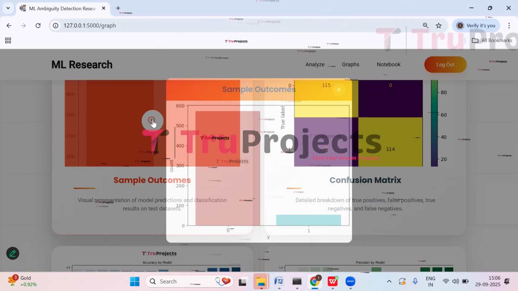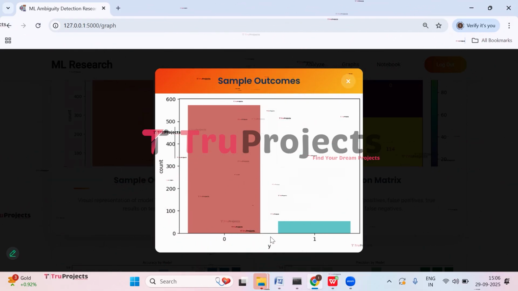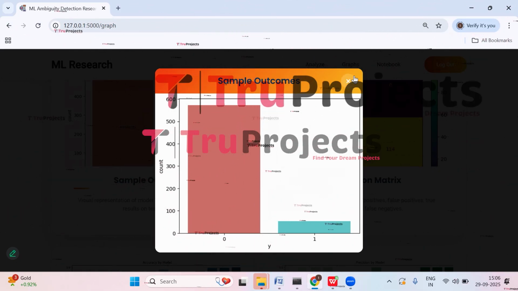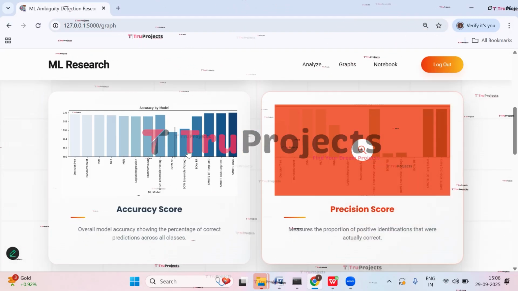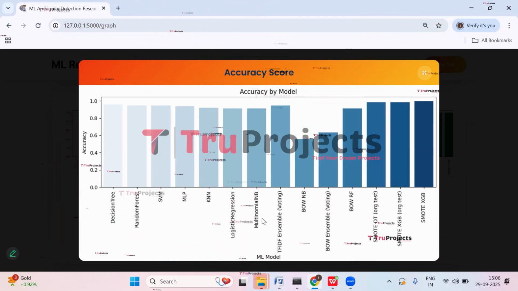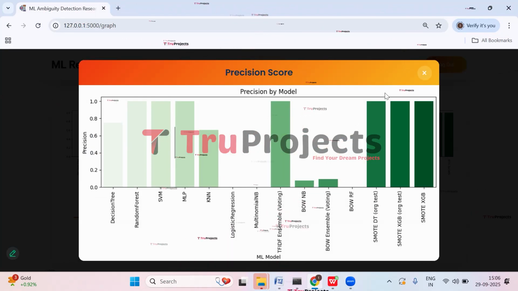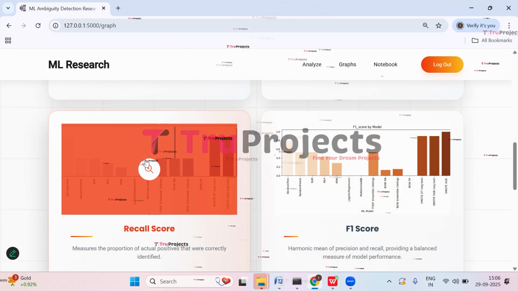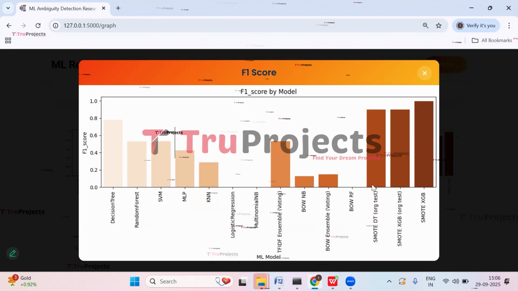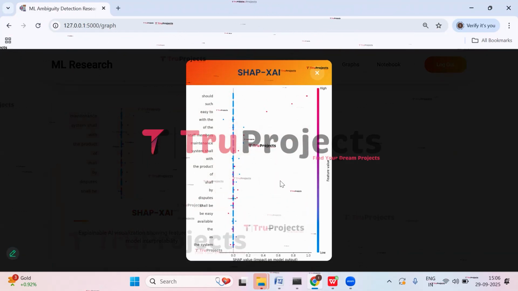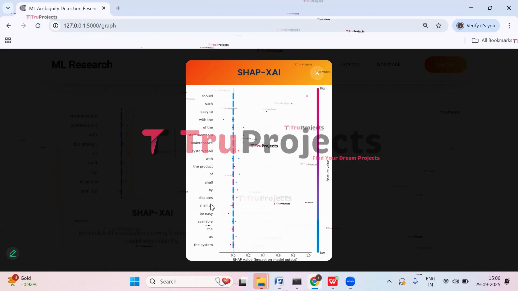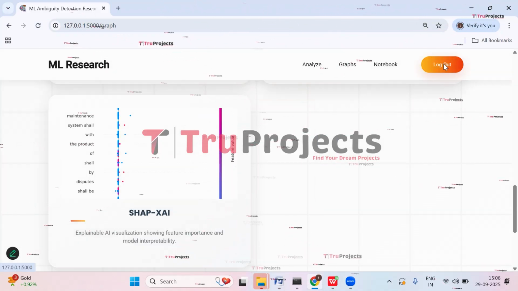And here we have the sample outcome graph. So here on the x-axis, we have the classes that we are predicting, and on the y-axis, we have the count of each class. And this is the confusion matrix. So here on the x-axis, we have the predicted label, and on the y-axis, we have the true label. Close it. And here we have the accuracy score. So here on the x-axis, we have all the models that we have trained, and on the y-axis, we have accuracy. Close it. Accordingly, we have precision score, recall score, F1 score, and here we have the SHAP explainable AI feature importance graph. Close it. Now click on log out.